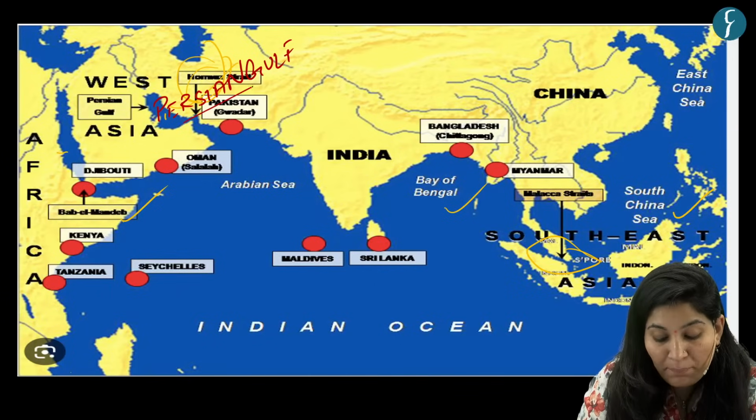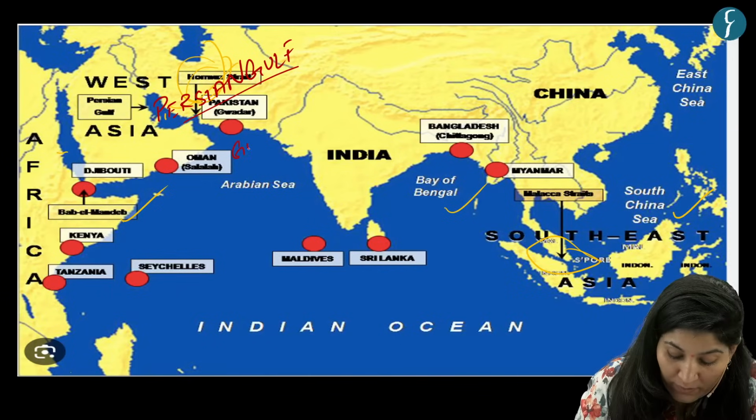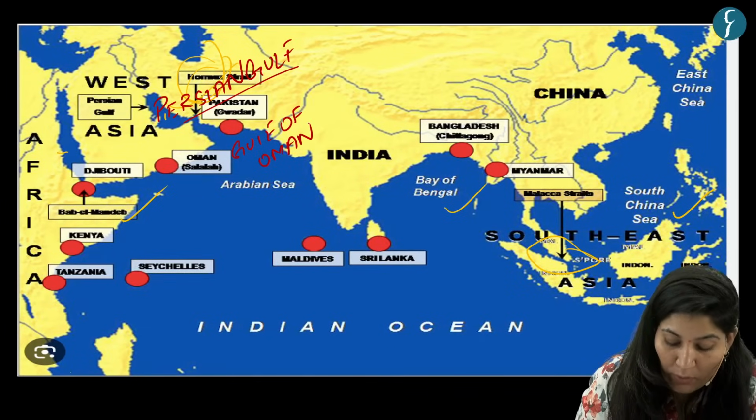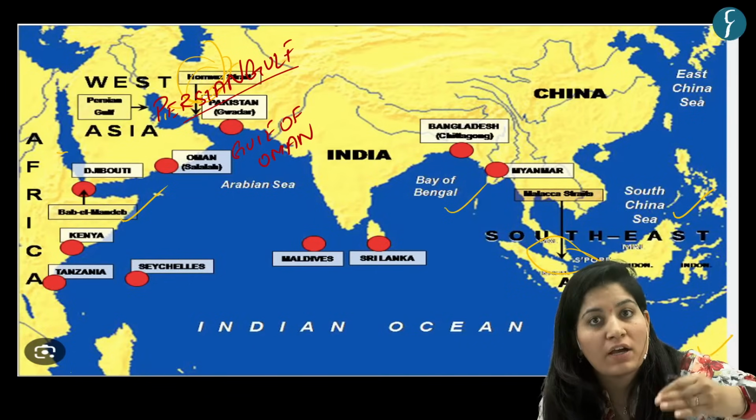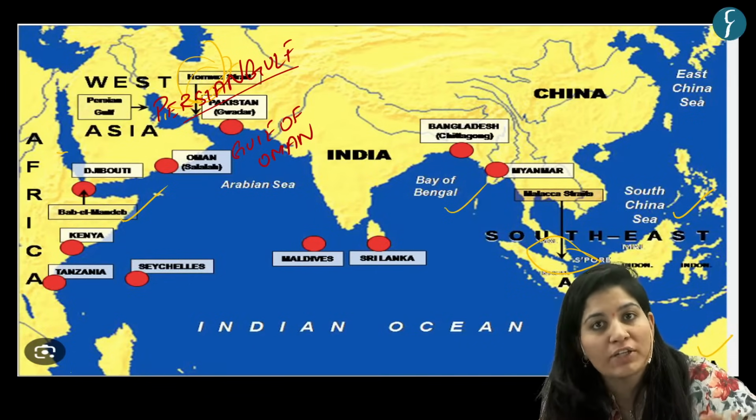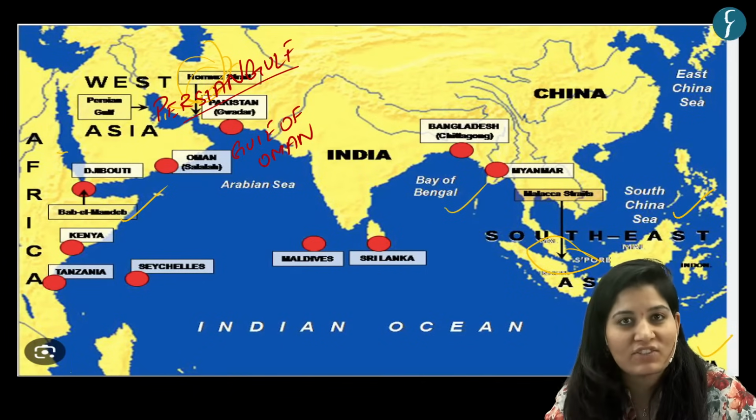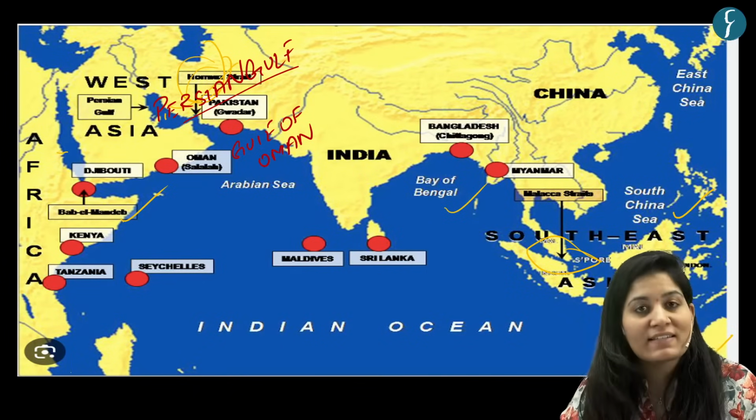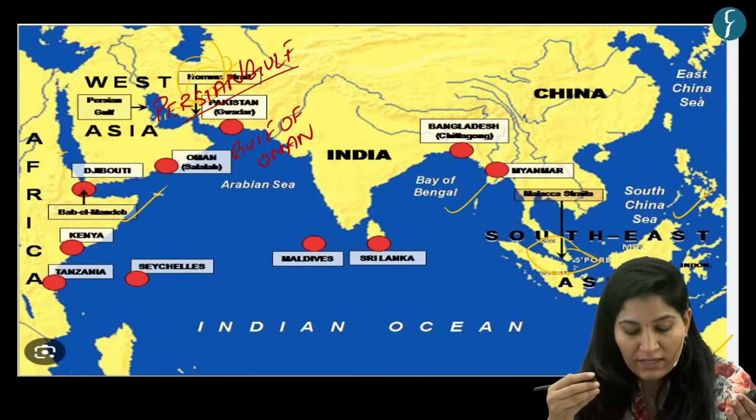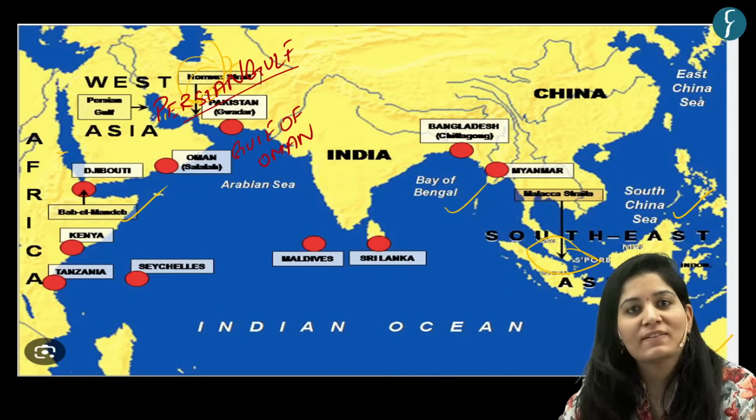It is connecting the Persian Gulf with the Gulf of Oman. And you know this Persian Gulf consists of oil producing states of West Asia, Saudi Arabia. So this strait is connecting the Persian Gulf, Gulf of Oman, and Arabian Sea.